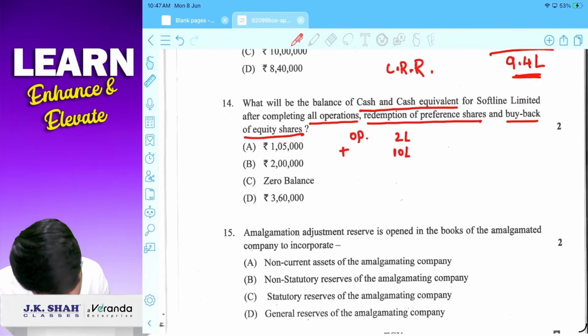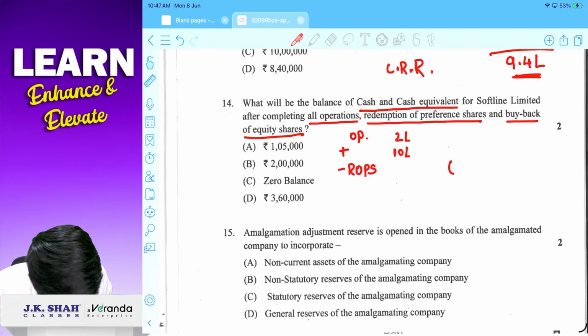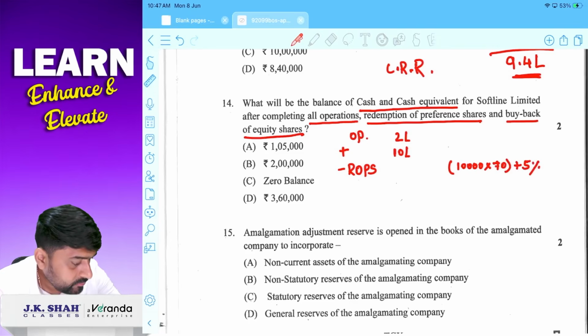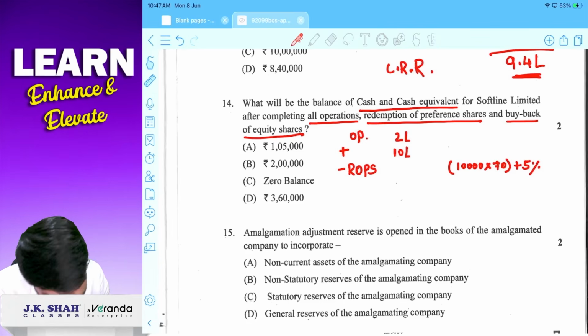So redemption of preference share. There were 10,000 preference shares. Face value was 70, but redemption will be at 5% premium. So 7 lakhs plus 5%, 735. For redemption, we had paid this much.